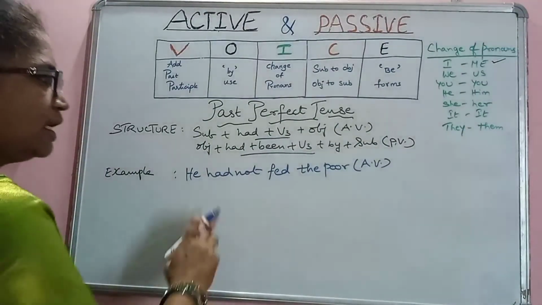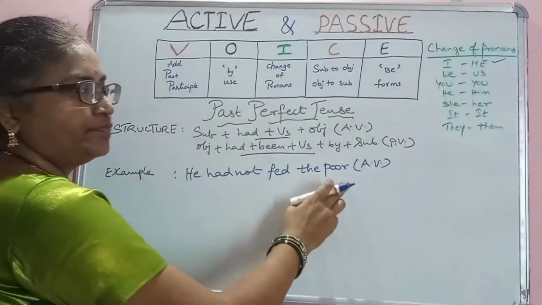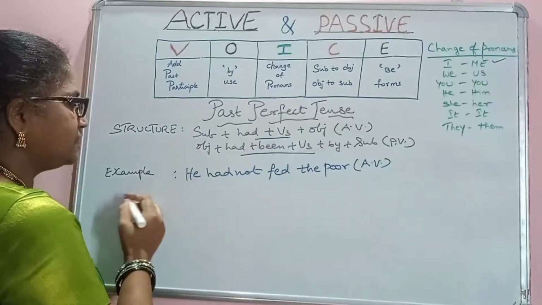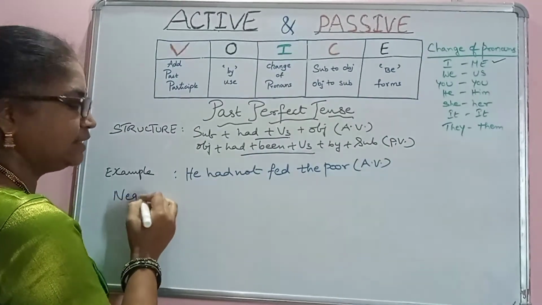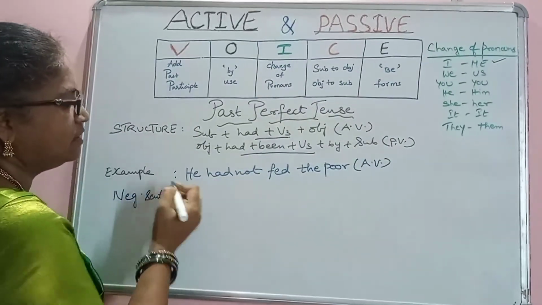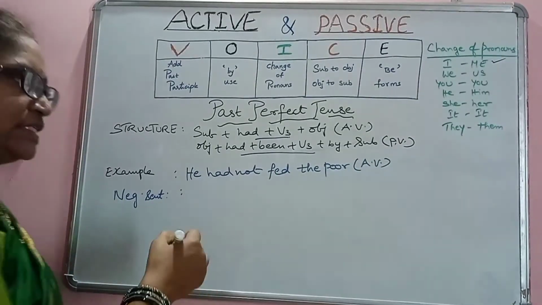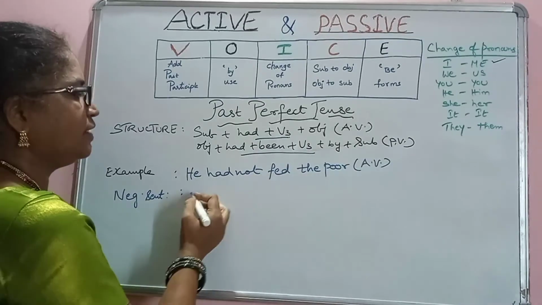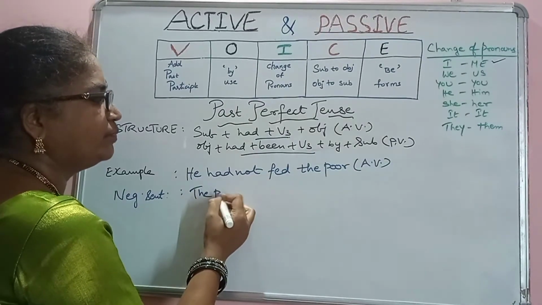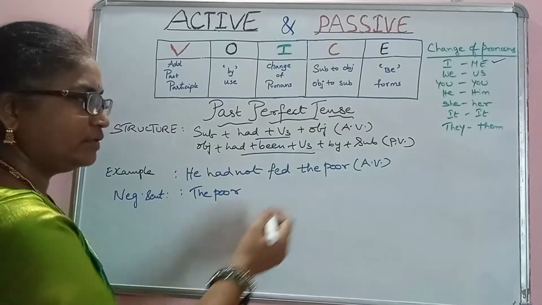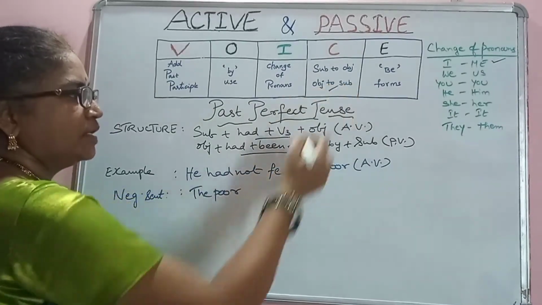See this sentence: he had not fed the poor. This is a negative sentence. So when you change this negative sentence into passive voice, the same, the poor, apply the rule of this.